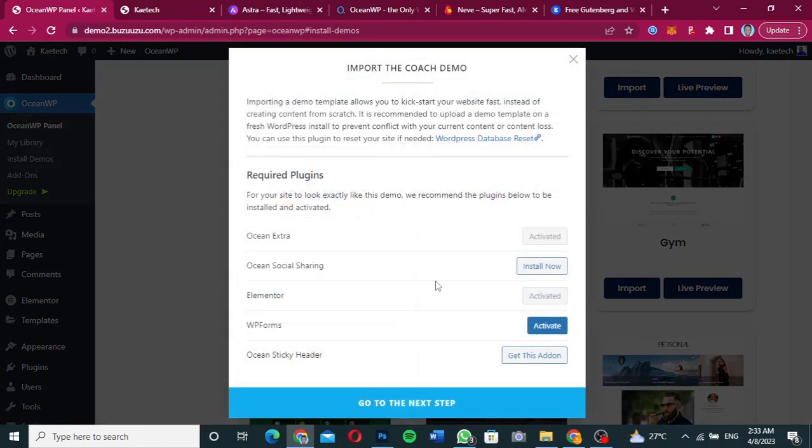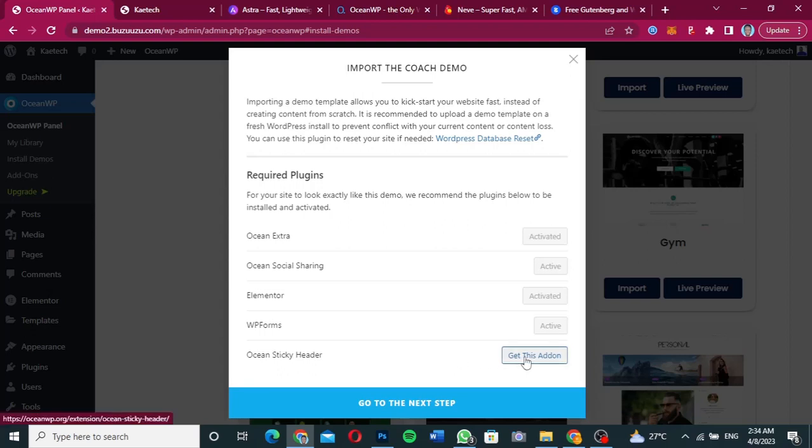So it will tell you to install certain things. You can install this one for social sharing. Just click on install to install it, and then activate it. And this one also, the WPForms, we can go ahead and activate it. And then the Ocean Sticky Header. This one also adds a little bit of functionality to Ocean WP.